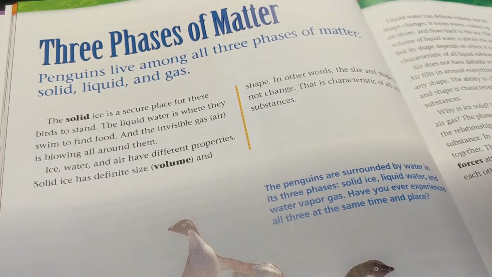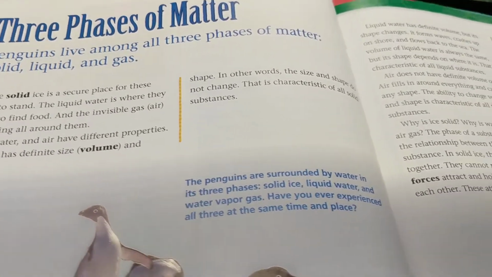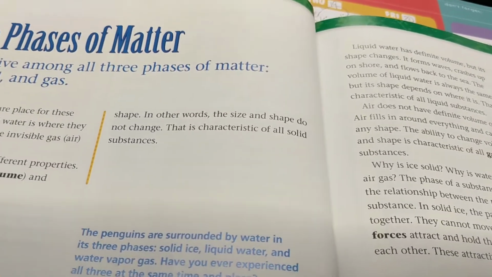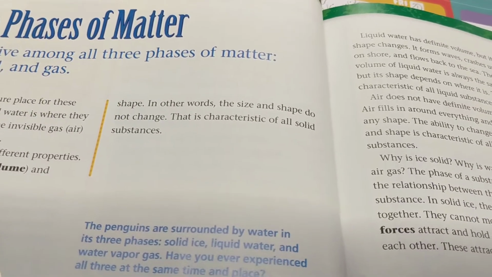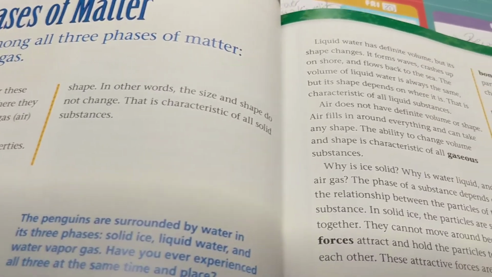Solid ice has a definite size, or volume, and shape. In other words, the size and shape do not change. That is characteristic of all solid substances.